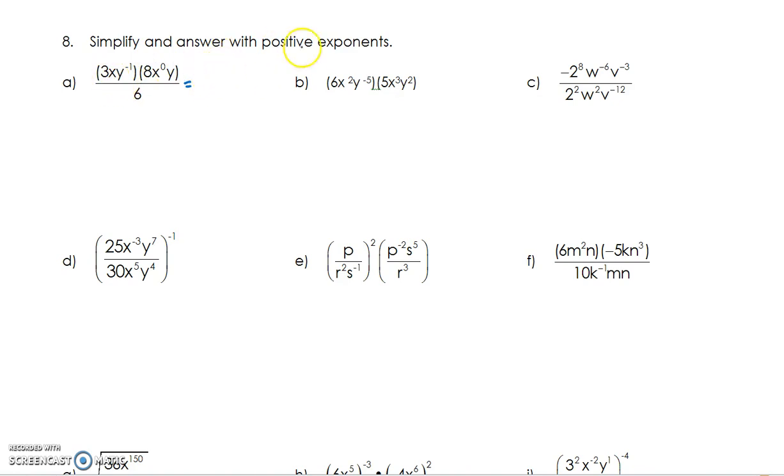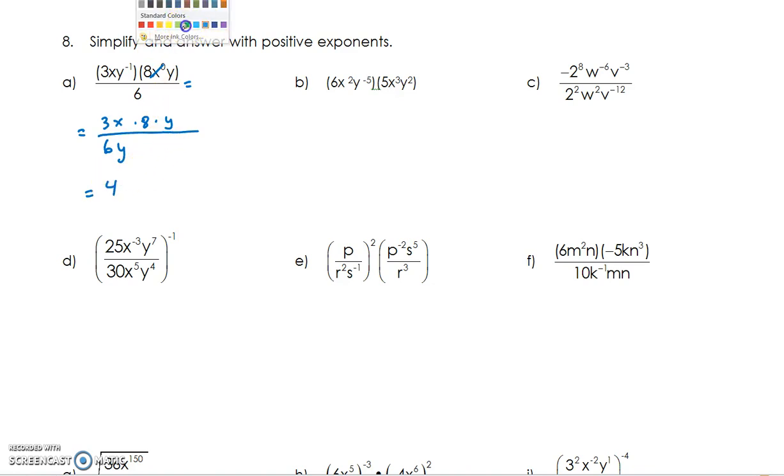So in this case, the top is going to wind up as, actually I'll write it underneath, 3x. The y to the 1 is going to go on the bottom. 8 stays on the top. X is going to just become a 1, so I won't even bother to put it, and the y. And a 6 is going to be on the bottom, which I'll put out in the front. See what I can simplify. I have the 3 over 6, which is going to be a half, but there's also an 8 there. So 3 times 8 is 24, minus 6 is 4.